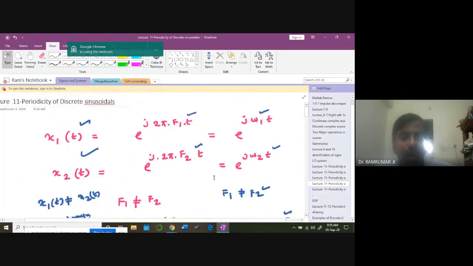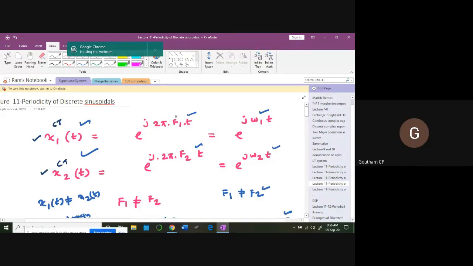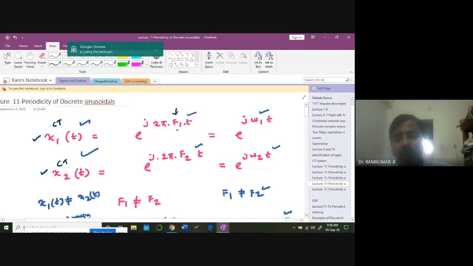Yeah, we are talking about these two waveforms. x1(t) is equal to e power j 2 pi f1 t. That's nothing but e power j omega 1 t. What is this? This is continuous time. This is also continuous time. So I have taken two waveforms. In what way are they differing? They are differing in terms of frequency. Okay, in terms of frequency. This is f1 frequency, this is f2 frequency.